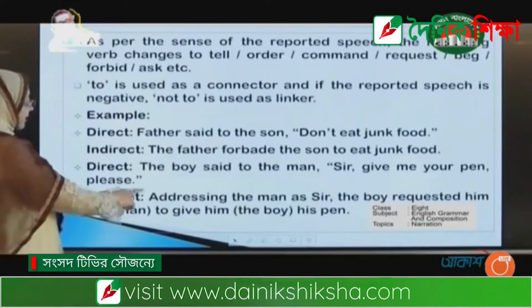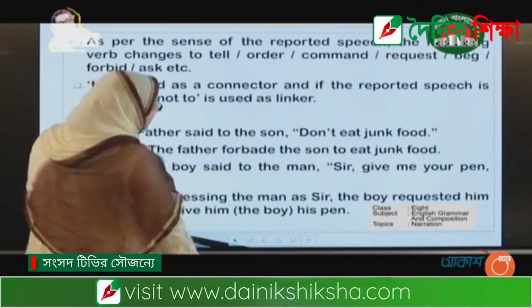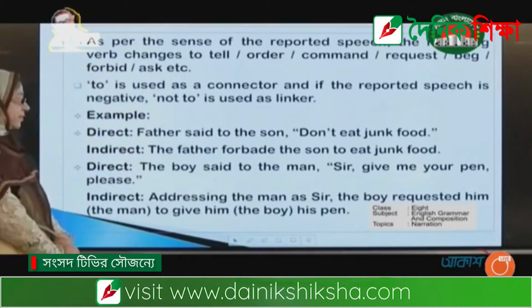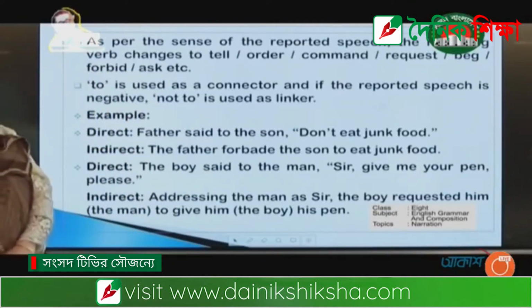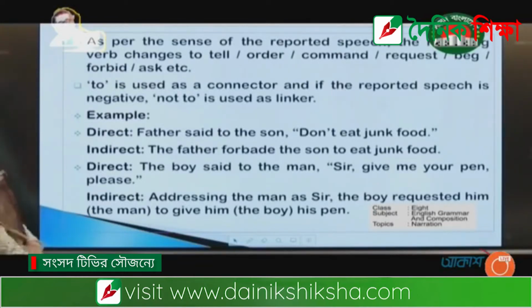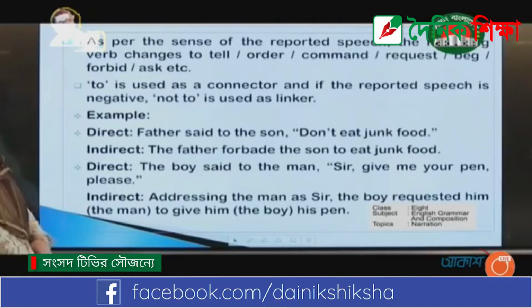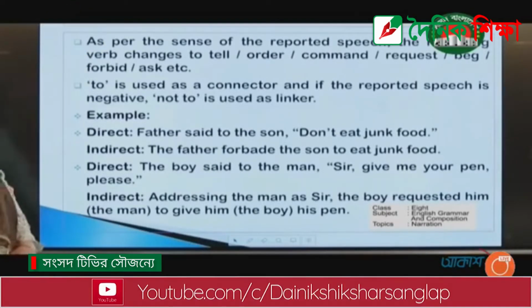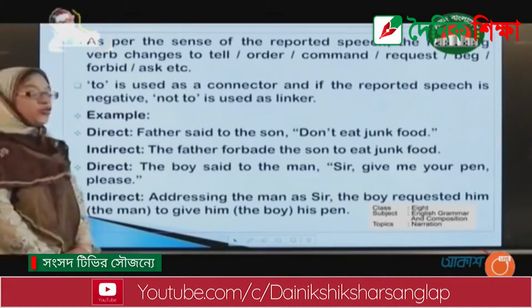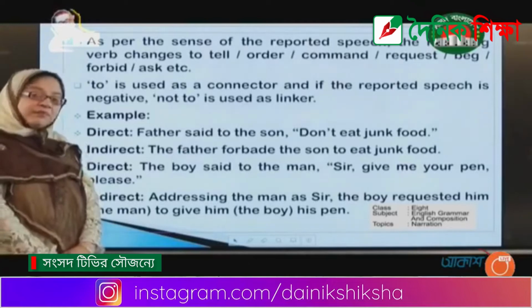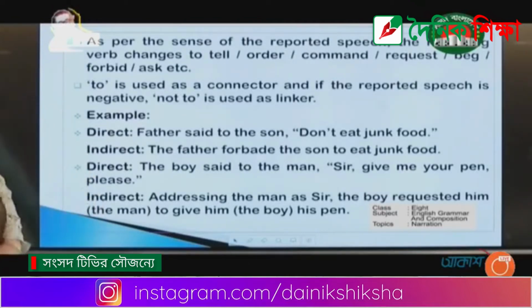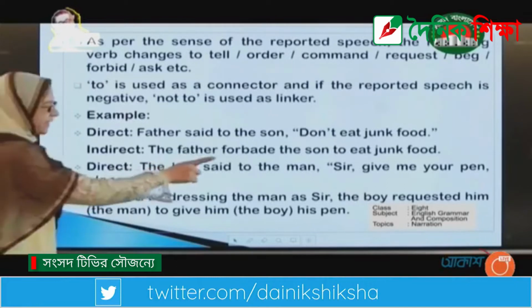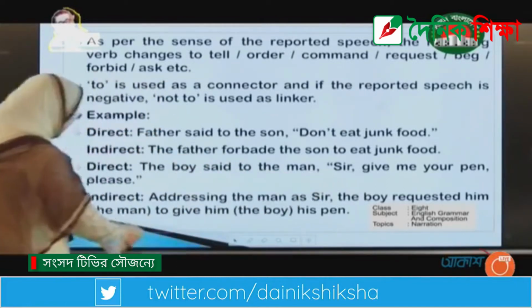Okay. The other sentence, the boy said to the man, sir, give me your pen please. Here is a request. The boy requested the man, and the answer will be addressing the man as sir, the boy requested him to give him his pen. Here you see that requested him. Him means the man.